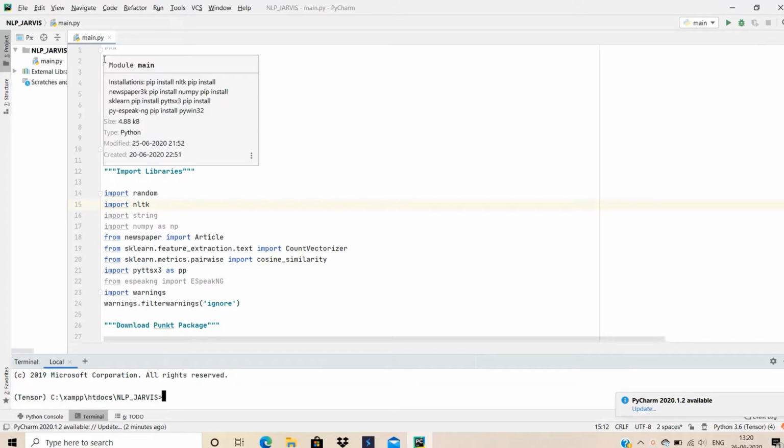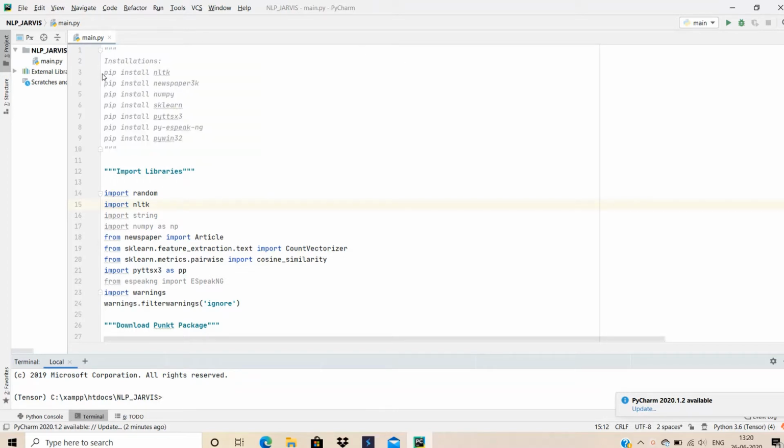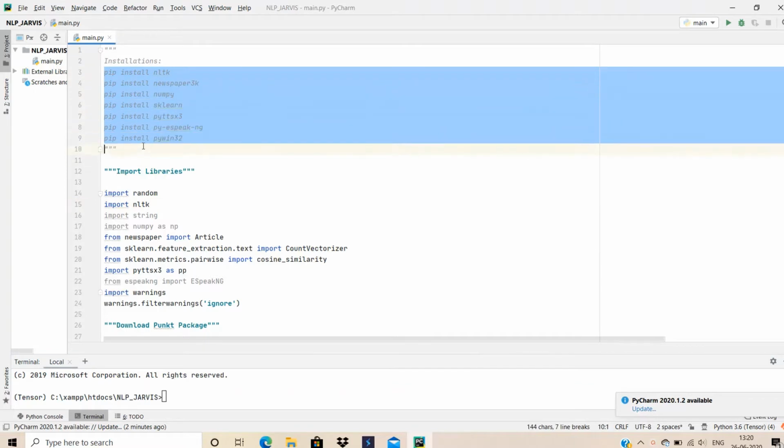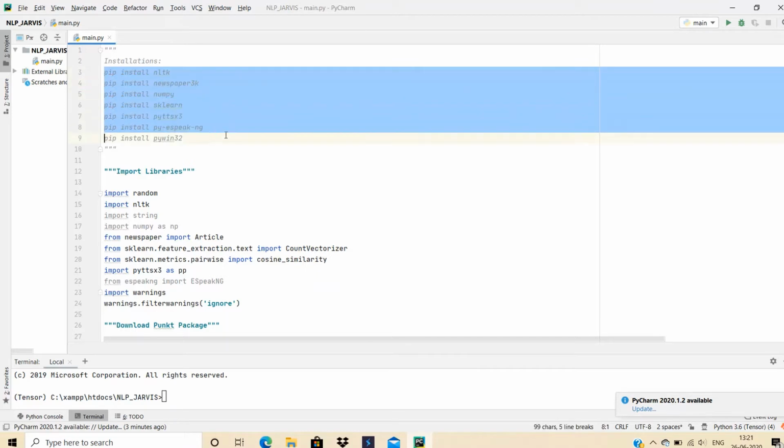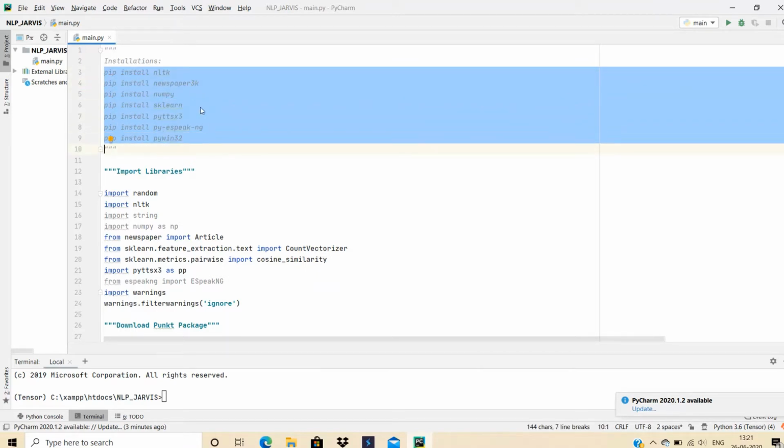So firstly you have to install all these packages. I wrote it on the top of the code, and I also wrote it in a form where you can copy each line and paste it on your terminal one by one, and all the packages will be installed if you are using pip. But if you are not using pip, then I am providing the links in the description, so you can go through those links and download all these packages.